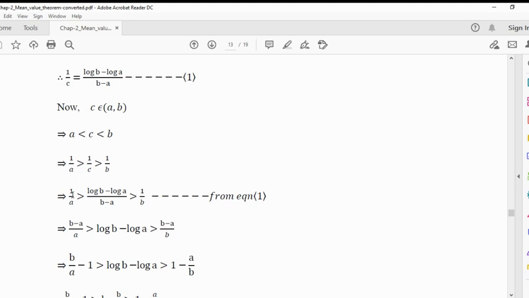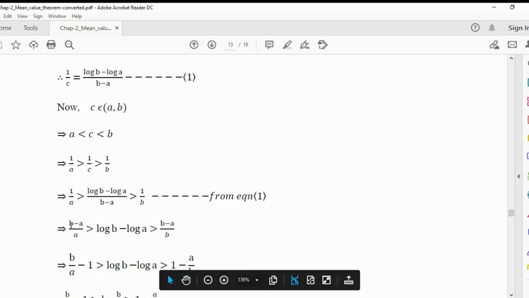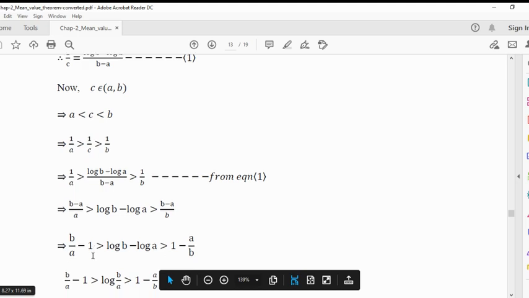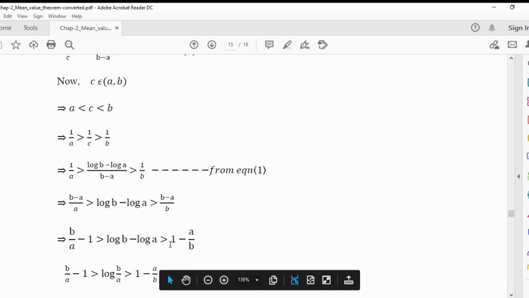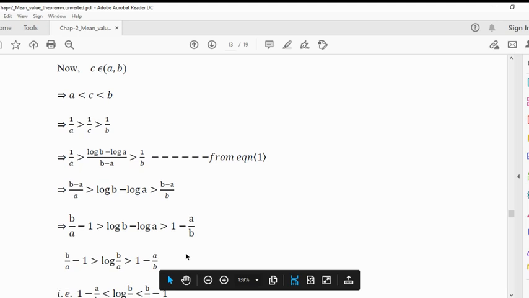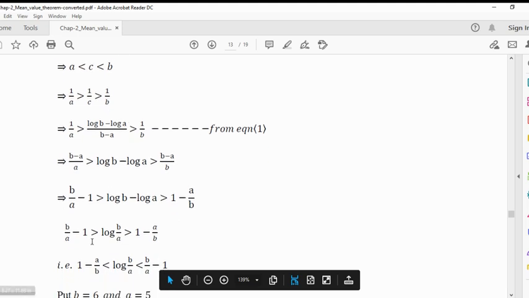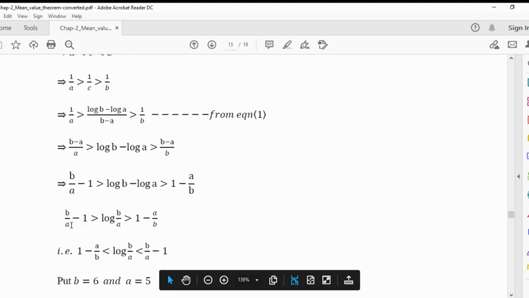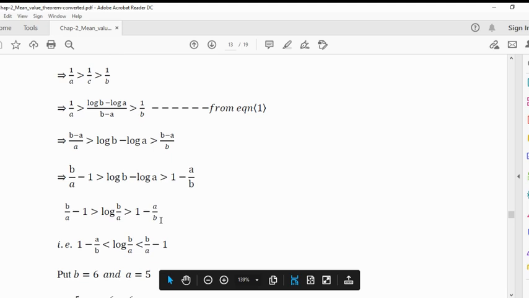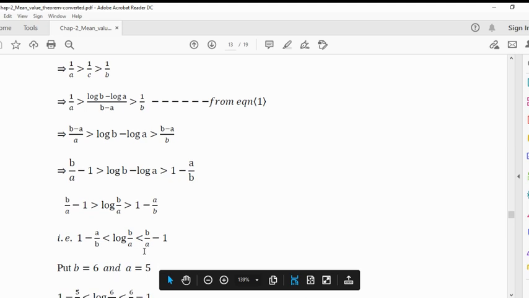Now multiply by b upon a. Sorry, b minus a upon a is greater than log b minus log a, which is greater than b minus a upon b. So this is our b minus a, minus 1, log b minus log a, upon 1 minus a by a upon b. We can write this as log of b minus a greater than 1 minus a upon b. We can also write this the other way around, as equation 1 minus a upon b less than log of b minus a less than b minus 1.